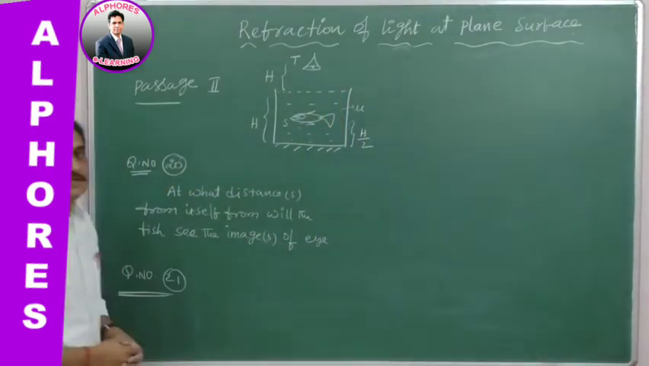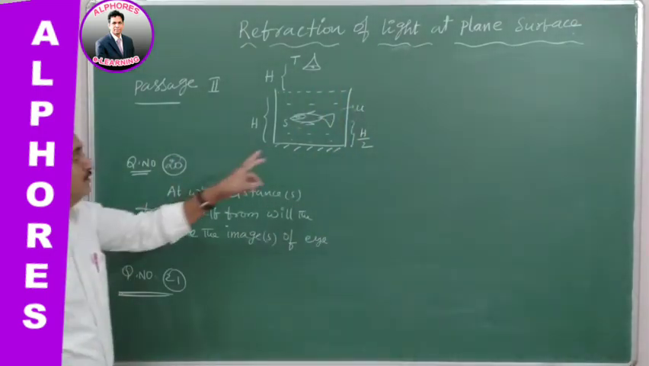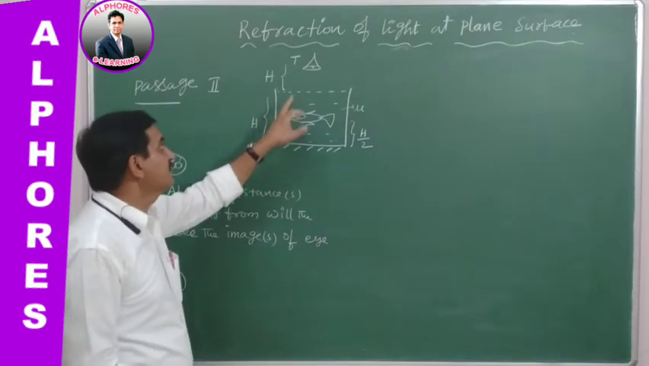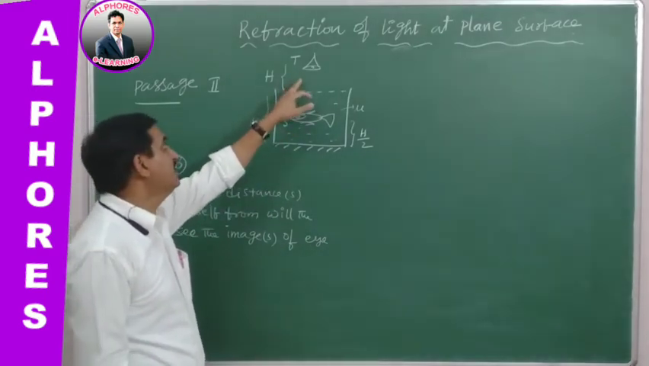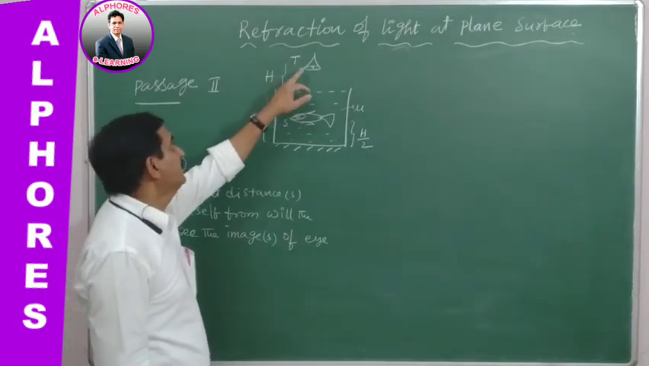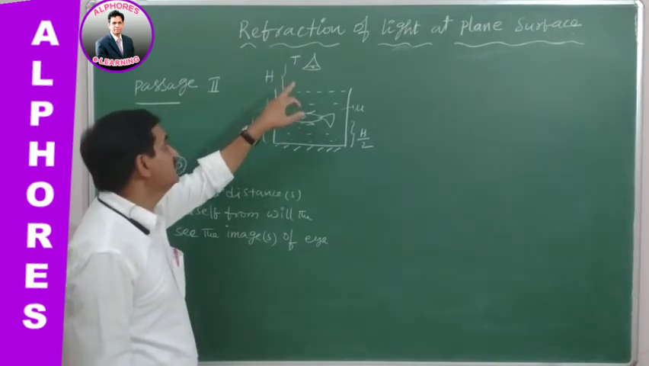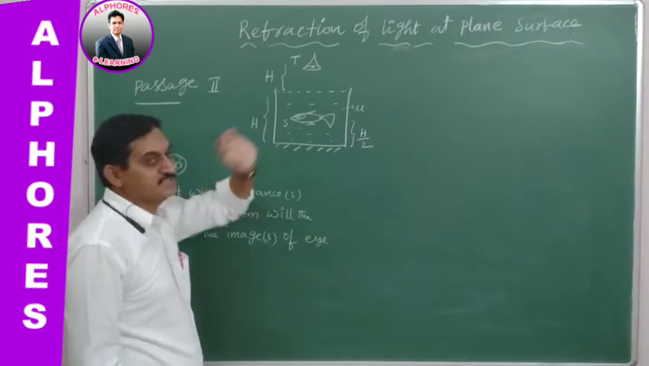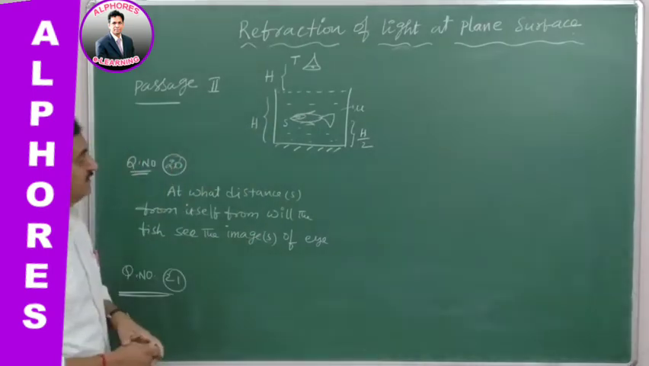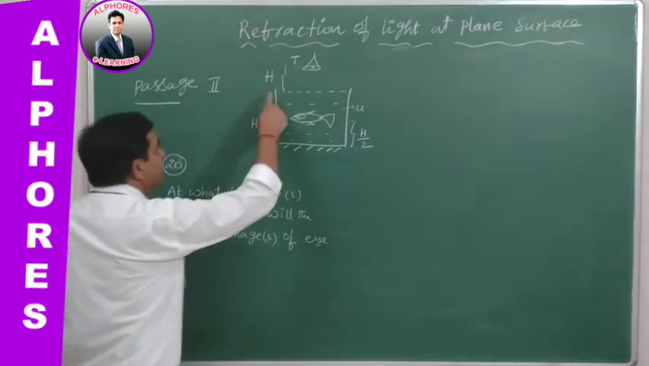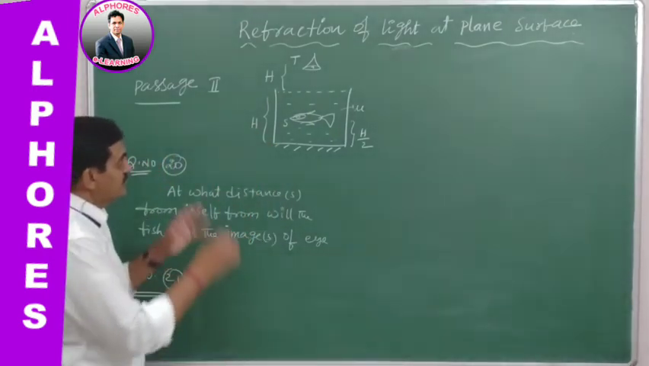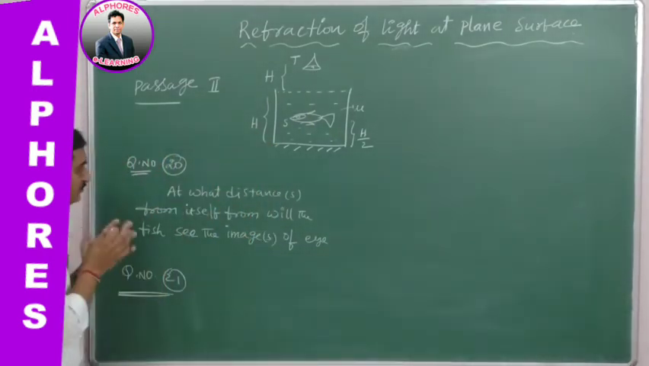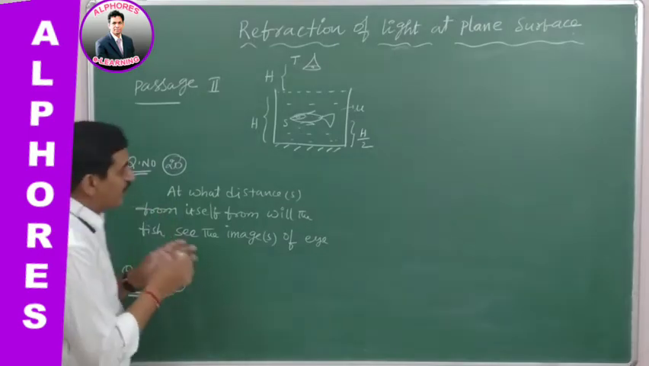Now, the fish position is represented by S, and there is an eye or observer I. The I position is represented by T, which is at a height of capital H from the surface of water in the beaker, and the water level in the beaker is H. So this is the problem given, in which the question is at what distances